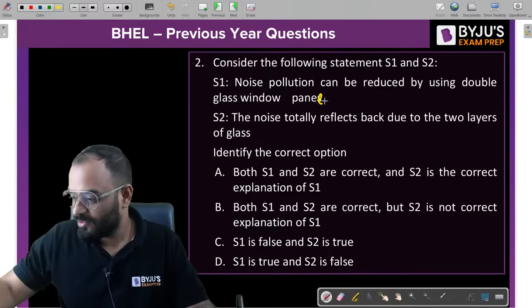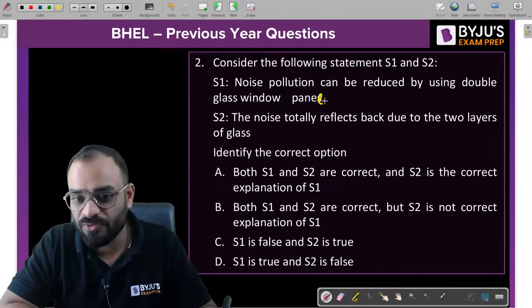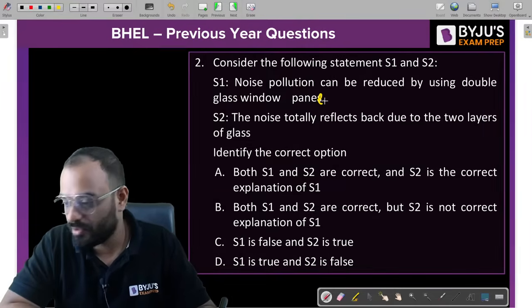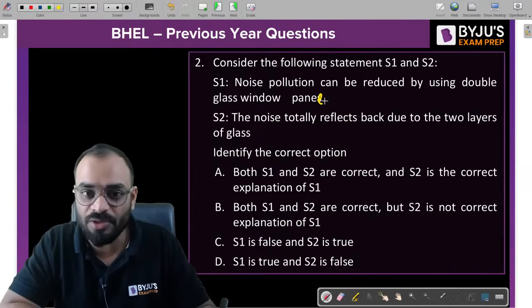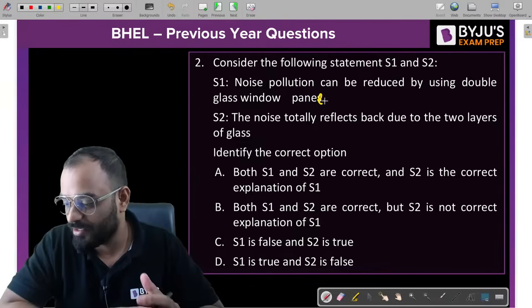C. Okay. Praveen says, sir, C hoga. Very nice. Means the first statement is false and the second statement is true as per Praveen. Okay. What about other students? D. Arun D. Bunty D.